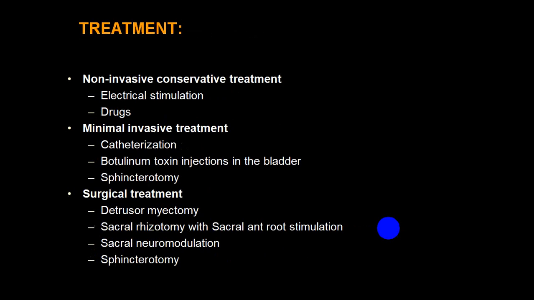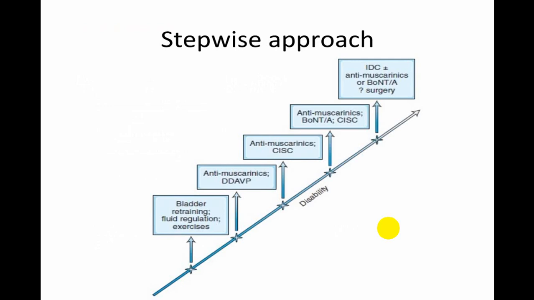You can use botulinum toxin injection in the bladder to relax the bladder muscle in case of a hypertonic bladder. You can go for surgical intervention like detrusor myomectomy, sacral rhizotomy, sacral neuromodulation, or sphincterotomy, depending upon the type of bladder.